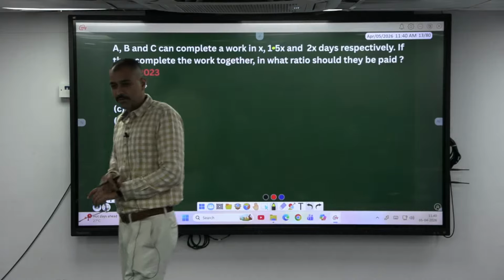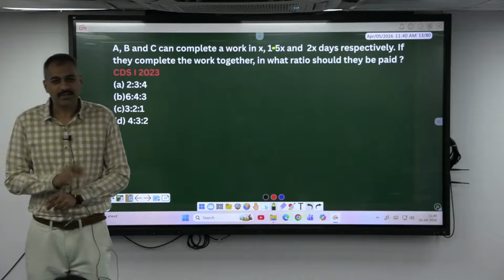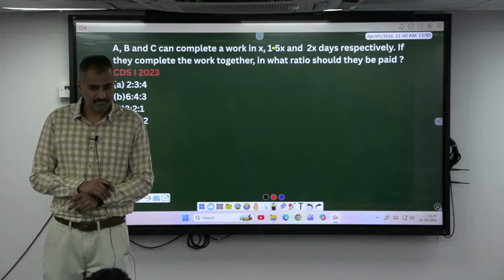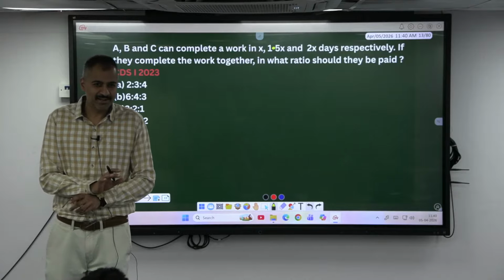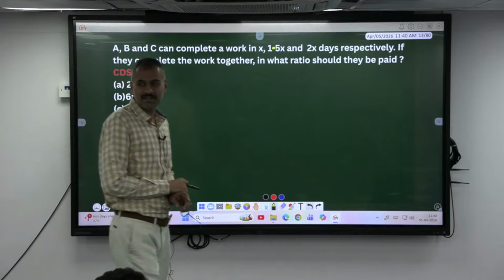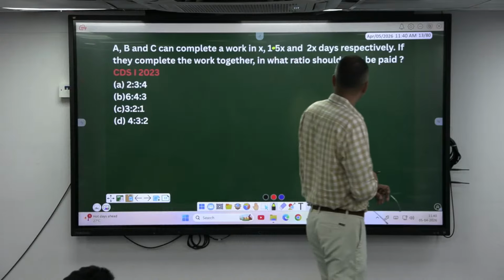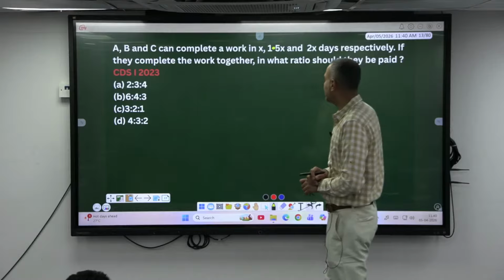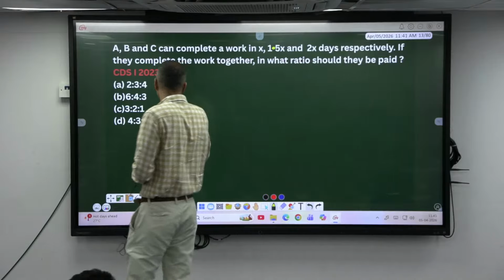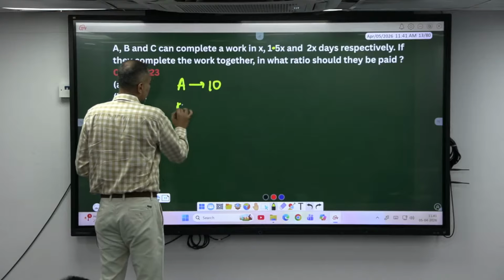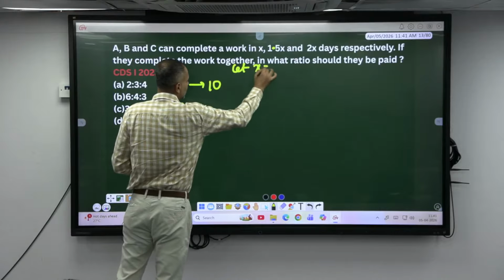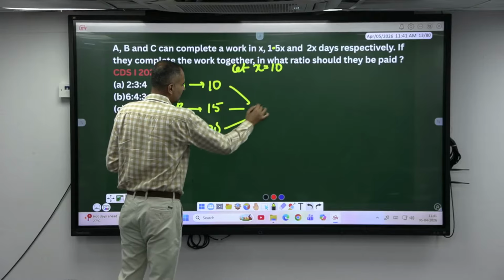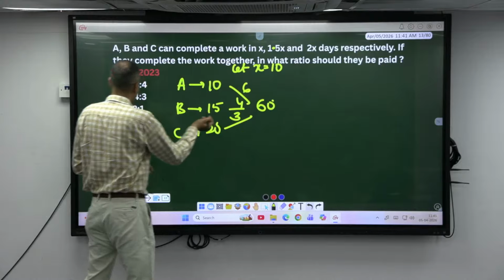Can I assume x? Yes. What should I assume? Say a small number. I'm just asking about efficiency. Let x be 10. So a will be 10, b will be 15 and c will be 20. What is the LCM? 60. 6, 4 and 3.